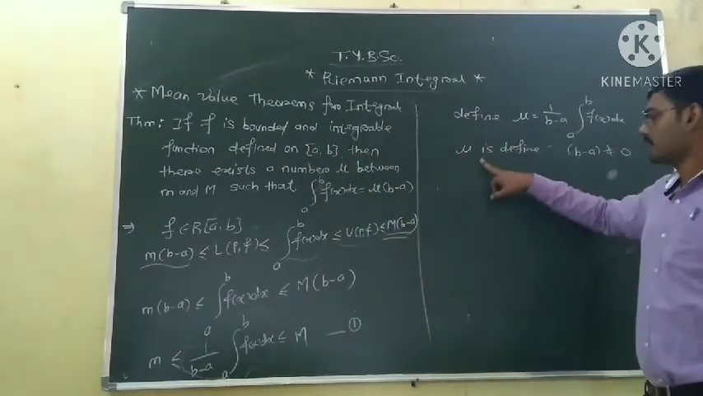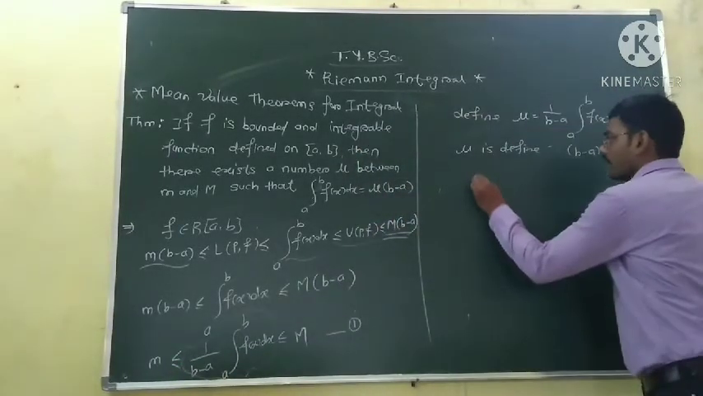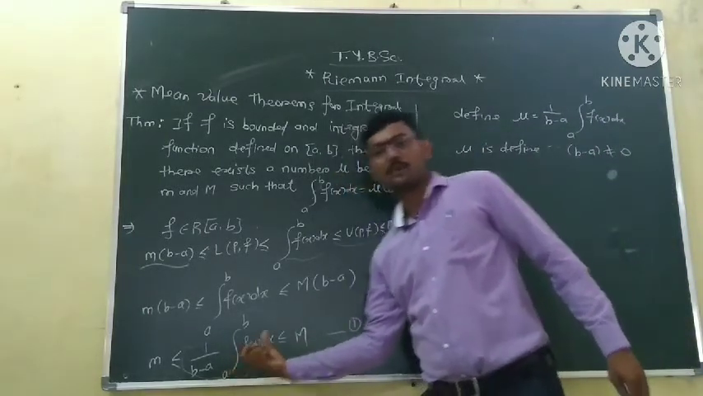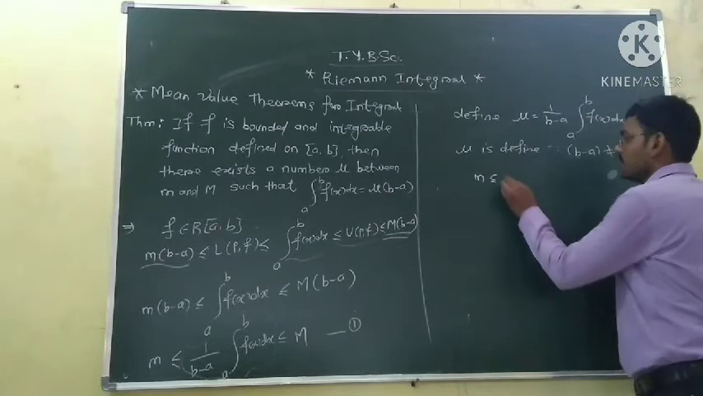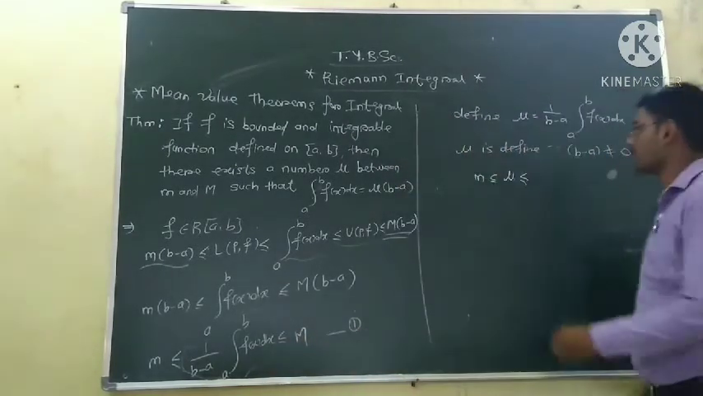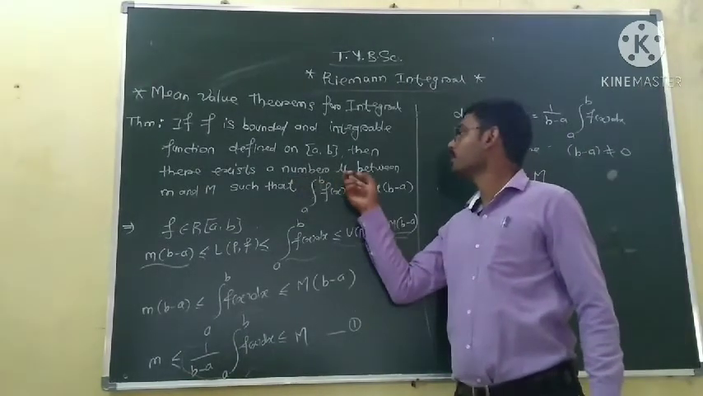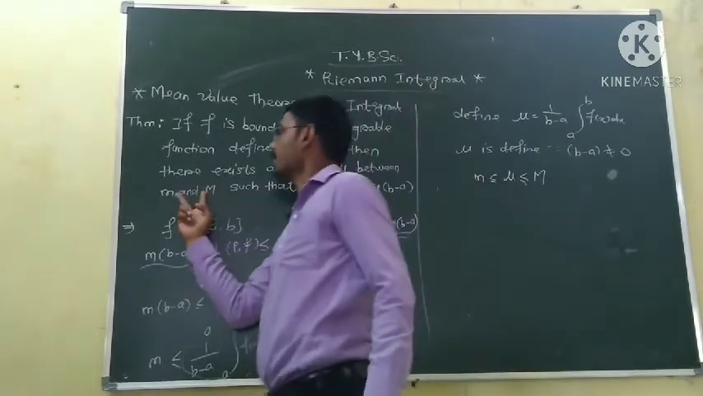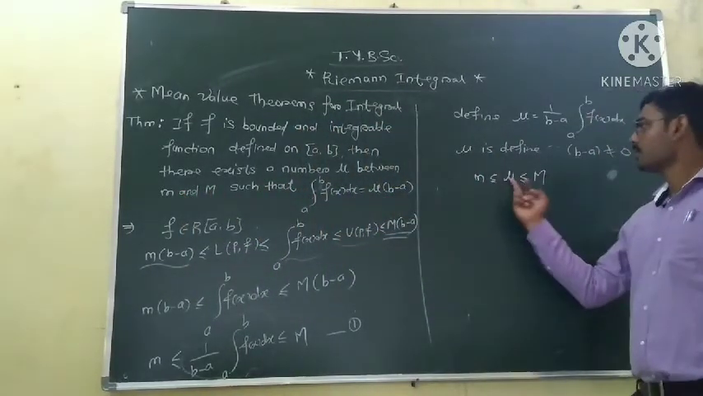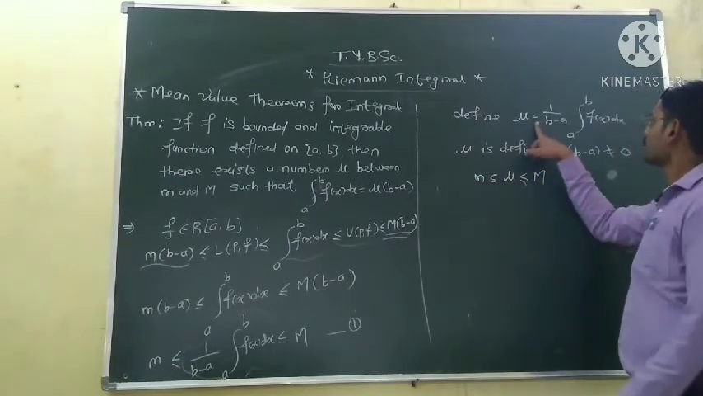Now see from the inequality: small m, that is the infimum, is less than or equal to this quantity, and this quantity is nothing but mu. So m is less than or equal to mu, and mu is less than or equal to the supremum of the function. So we have found that there is a number mu between m and M, and only this we had to prove. So mu lies between the infimum and supremum.